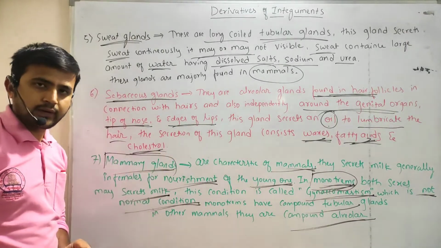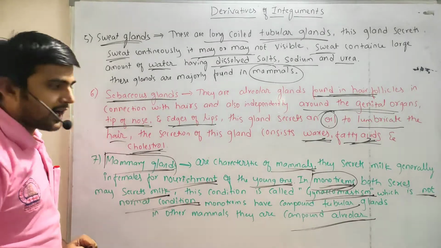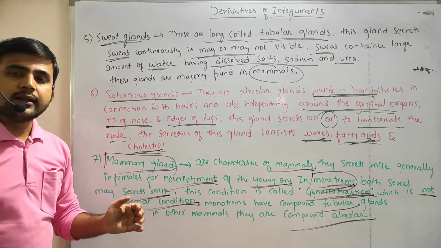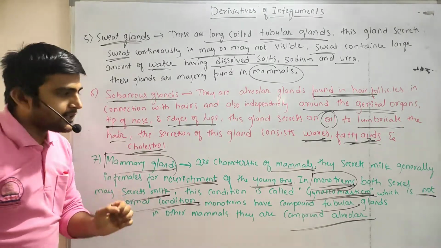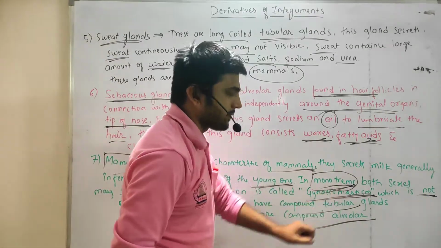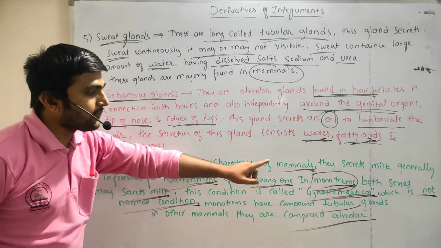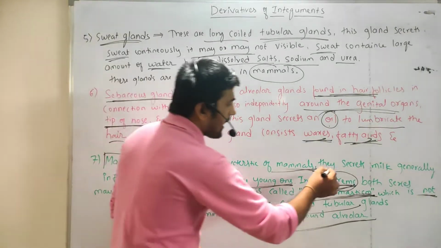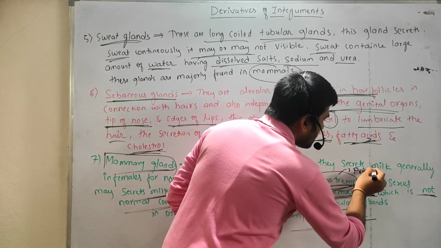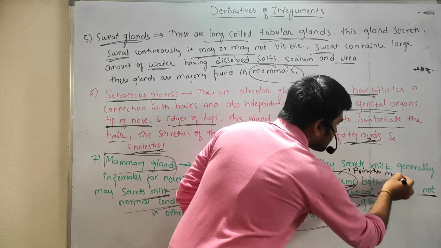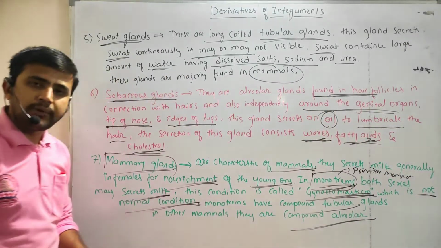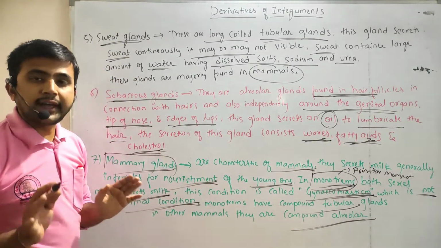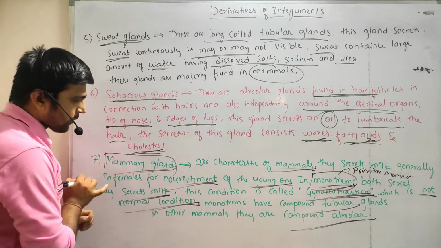This condition is called gynomastism. If a male mammal secretes milk, that condition is called gynomastism. It is found only in monotremes, the primitive mammals, and it is not a normal condition, meaning it is abnormal.